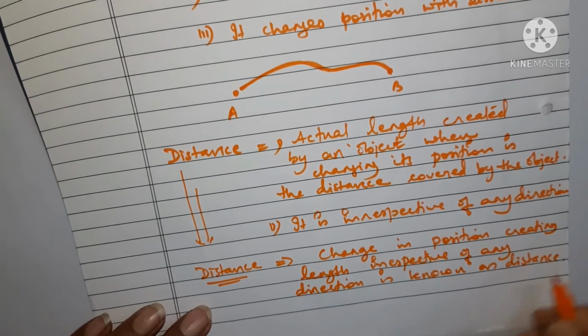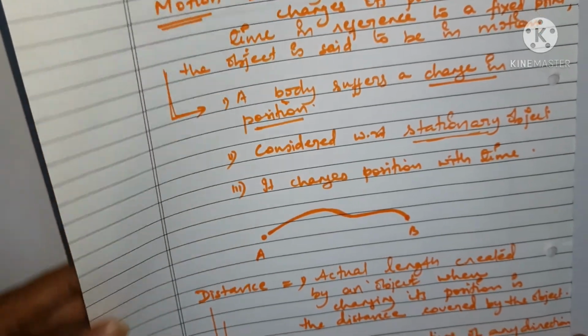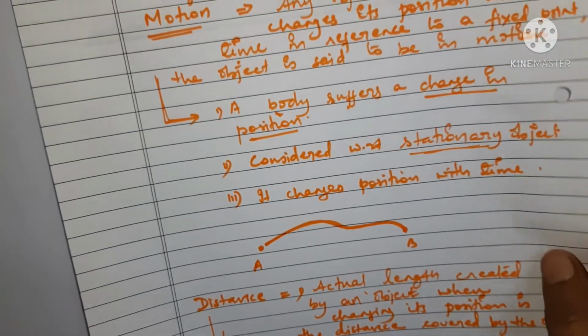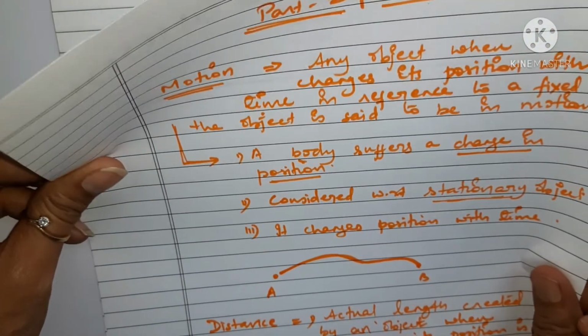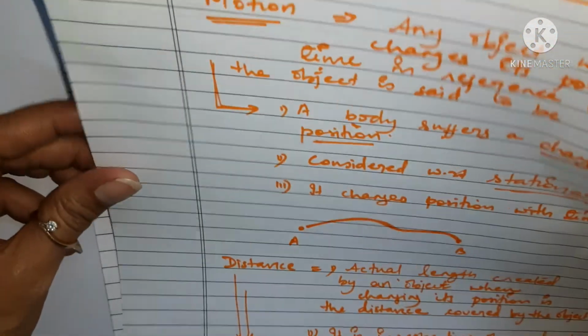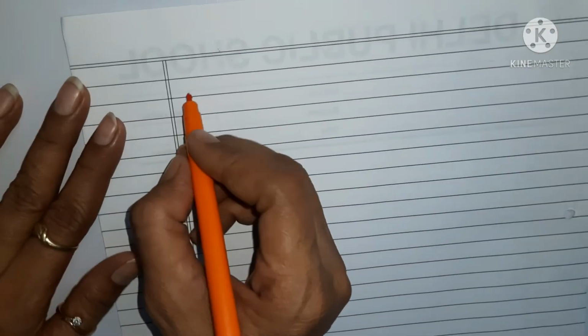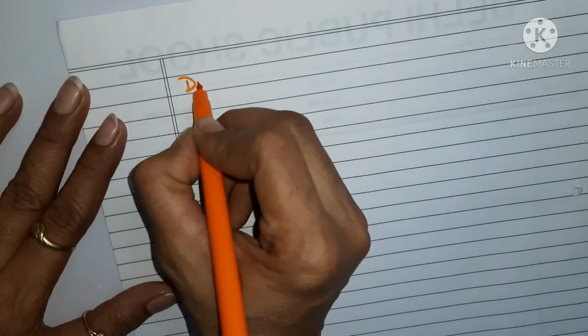One more term is there, which is displacement. The word which you have to understand is displacement.